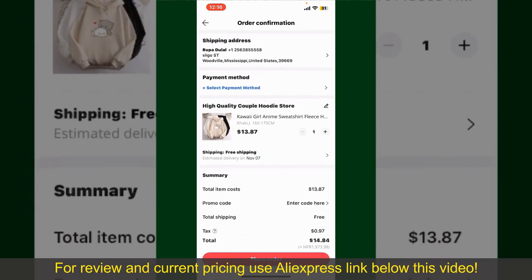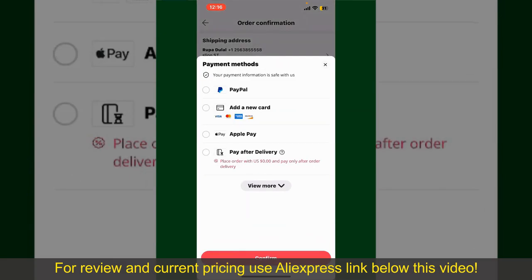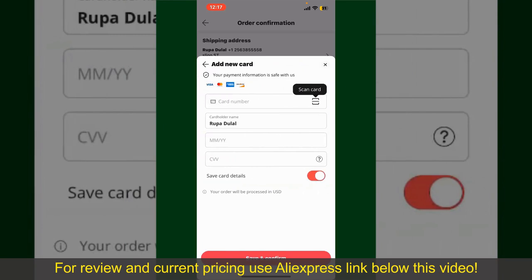You can enter a promo code if available, and you'll also need to enter your payment details. Tap on Select Payment Method from the option and choose your desired payments method. You can select PayPal, add a new credit or debit card, select Apple Pay for your purchase, or simply pay for the product after delivery. Select one of the options as a payment method. In my case, I'm going to choose the Add a New Card option. Go ahead and pick one of the options.